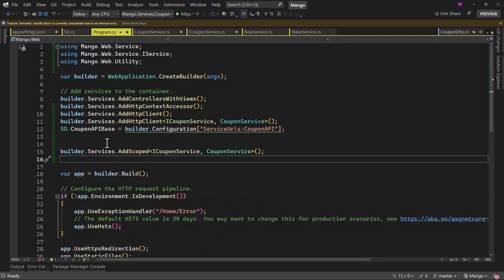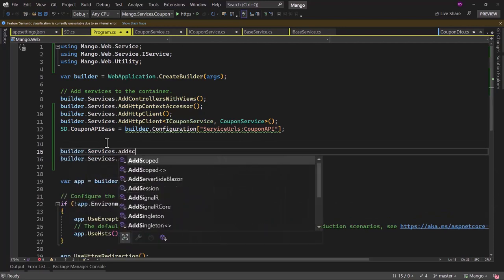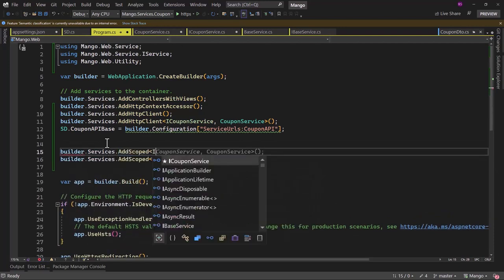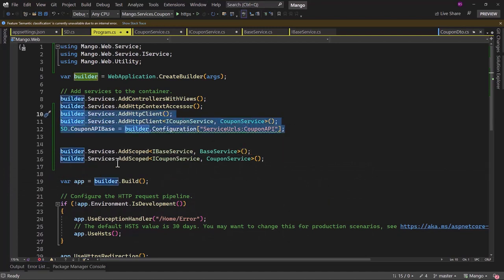We have the coupon service, and before that, let me add builder.Services.AddScoped. I want to add the IBaseService. With that, we have registered both the base service and coupon service, and also configured the HTTP client right here.